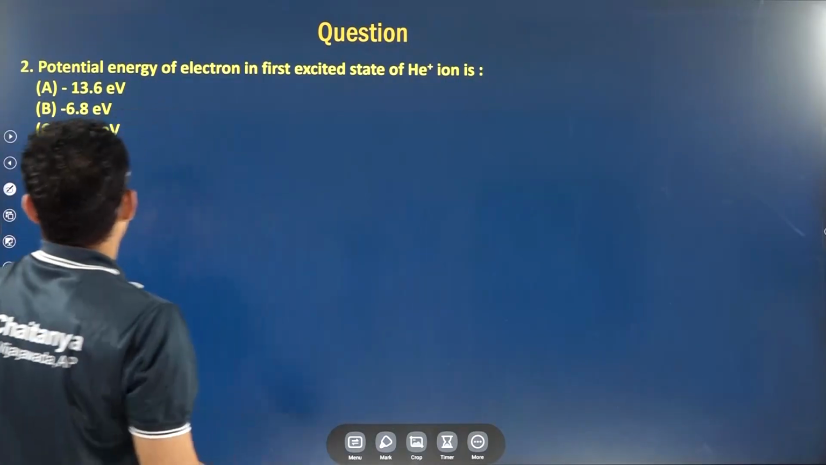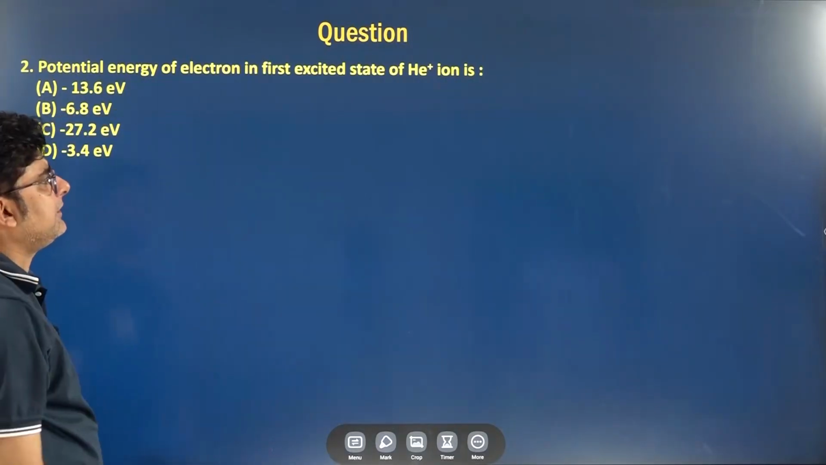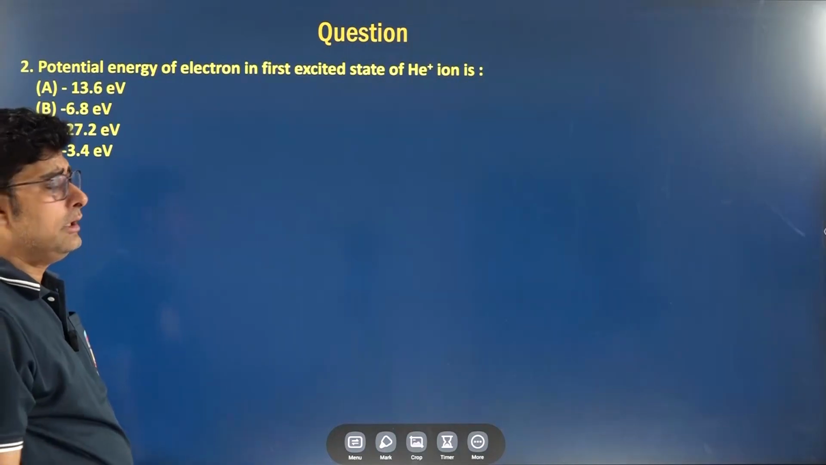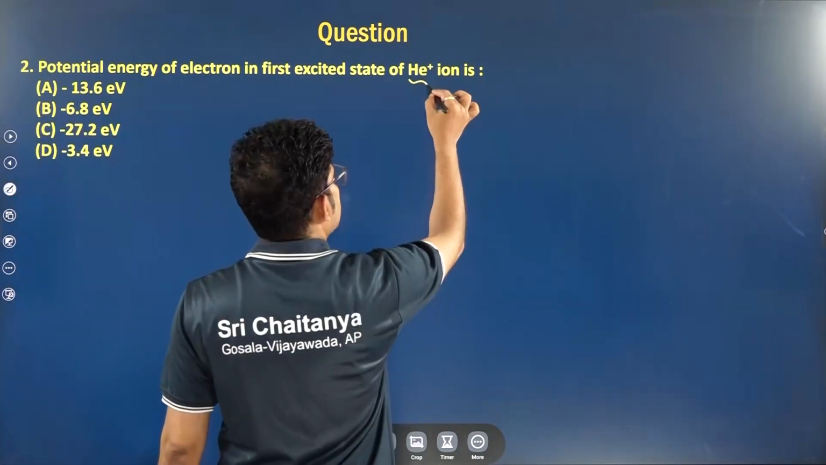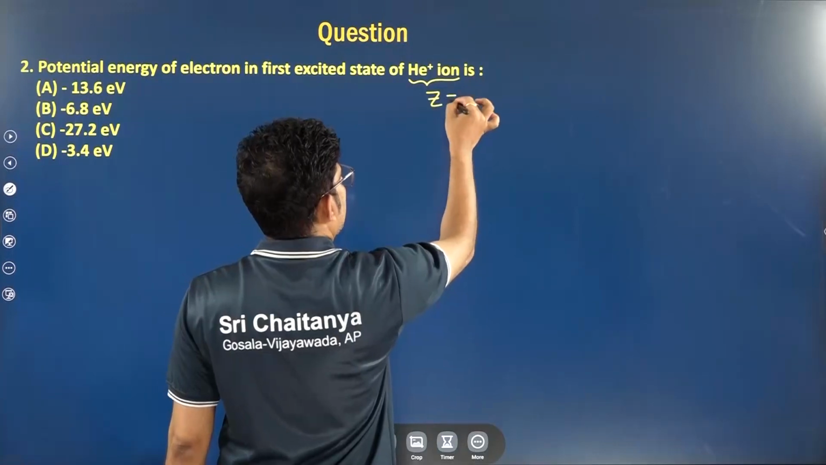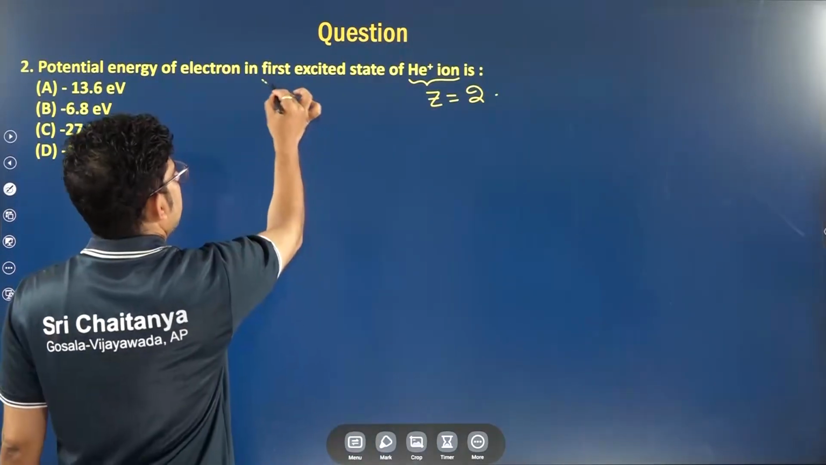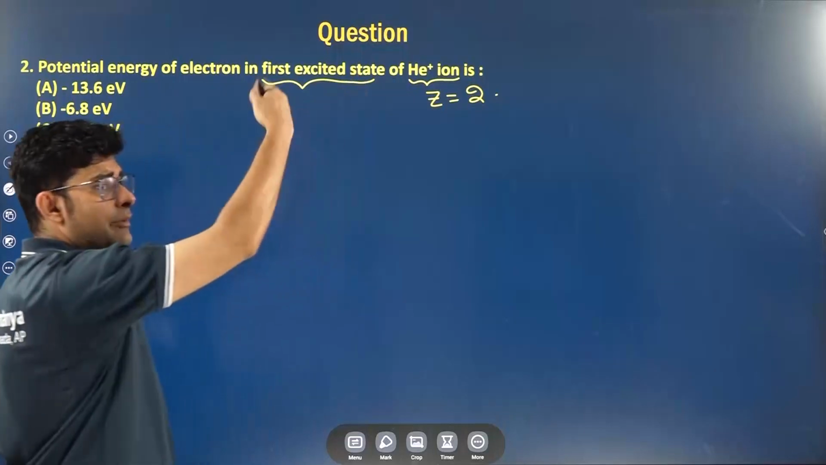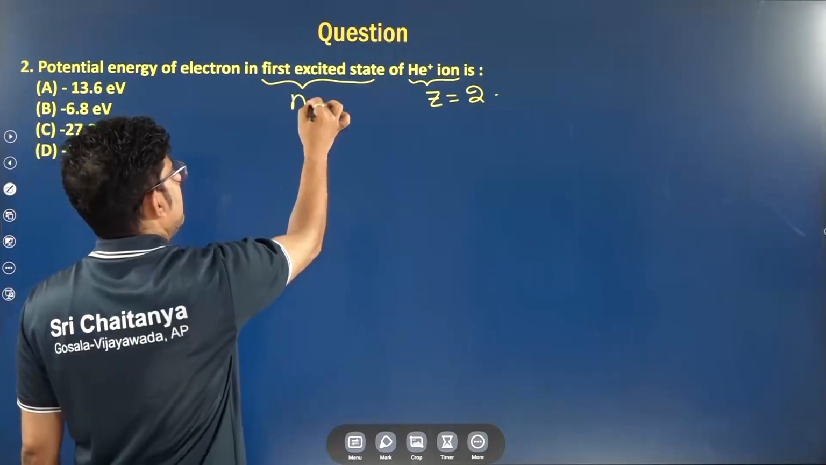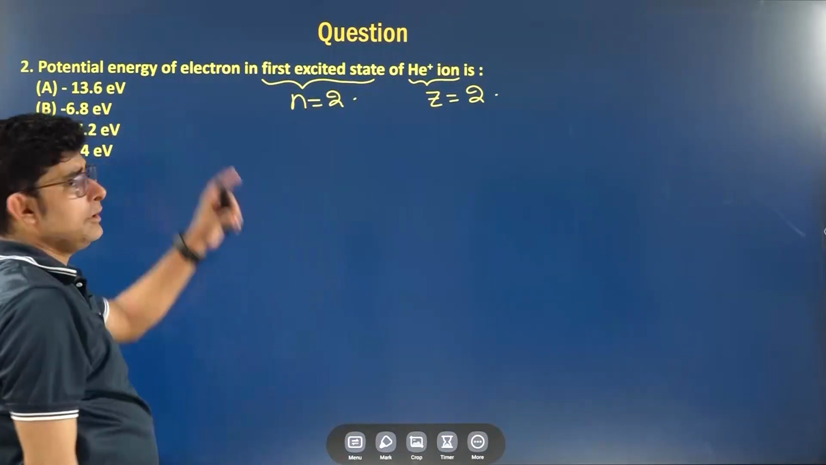So second question: potential energy of electron in first excited state of He+ ion. Now see the important things: He+ means Z equals 2. First excited states are above the ground state. First excited state means n equals 2. They are asking the potential energy.